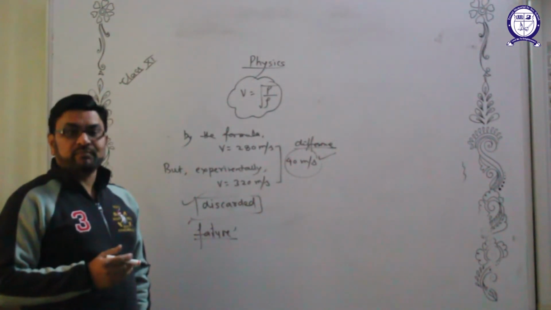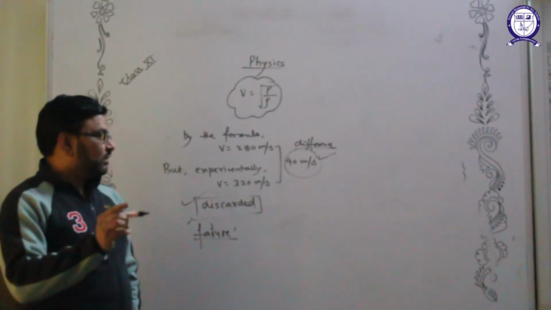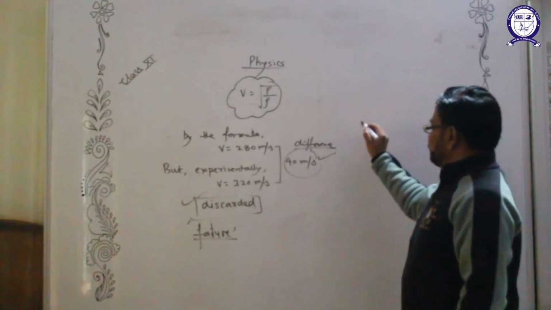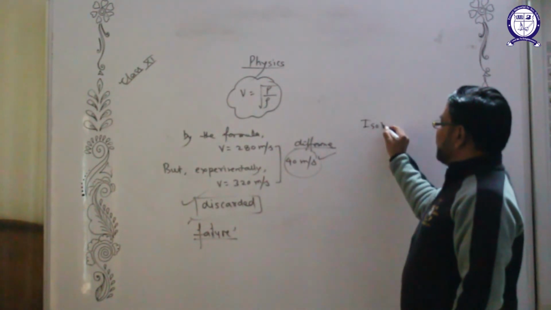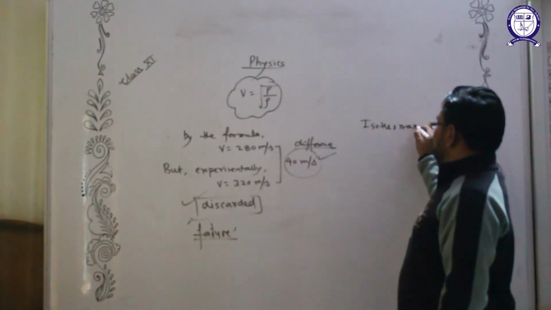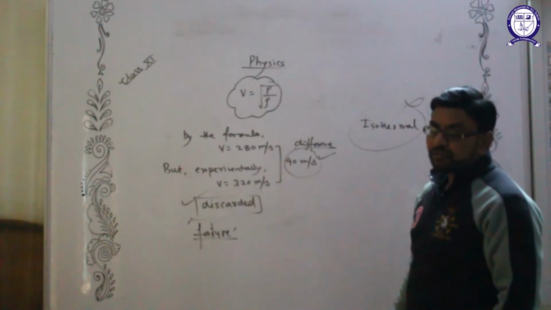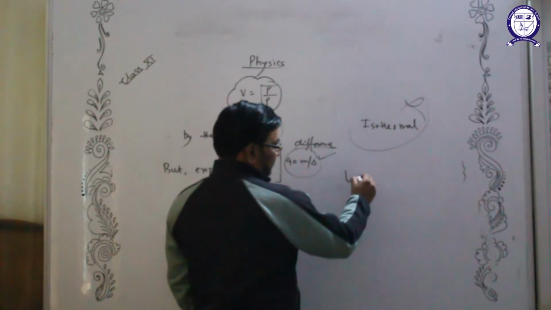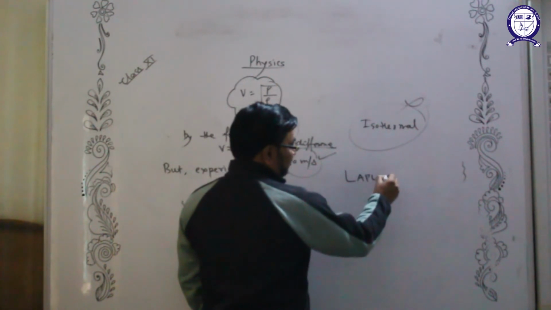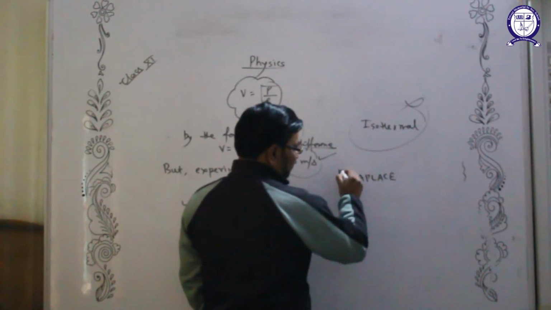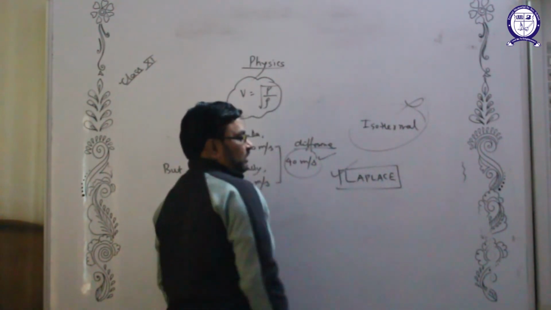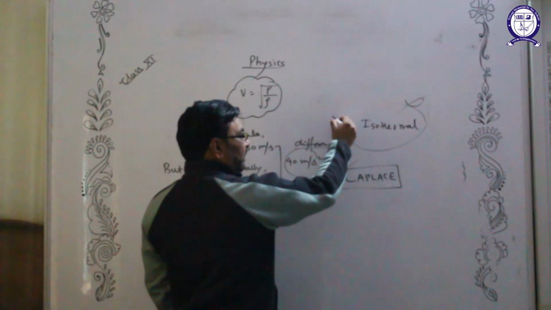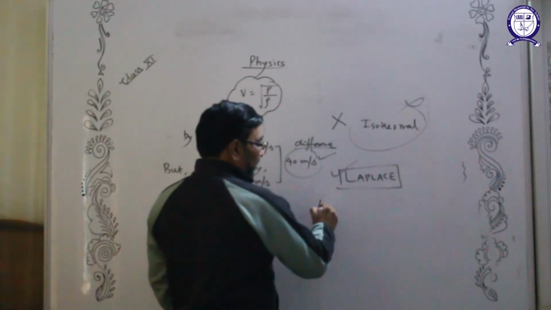So what was the problem in this formula? Let us get back. Newton assumed that the propagation of sound is isothermal. This was wrong. This was finally corrected by Laplace, a great French mathematician. He said that propagation of sound in air cannot be isothermal. It should be adiabatic.